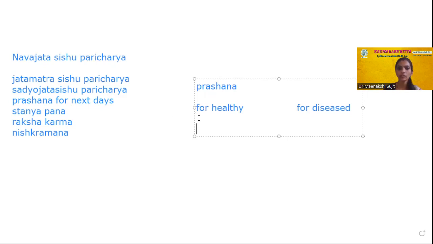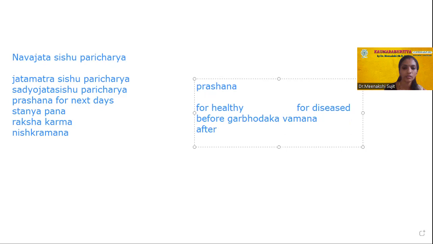But if you are giving in healthy children, then again it will be divided into before Garbhodaka Vamana and after Garbhodaka Vamana.